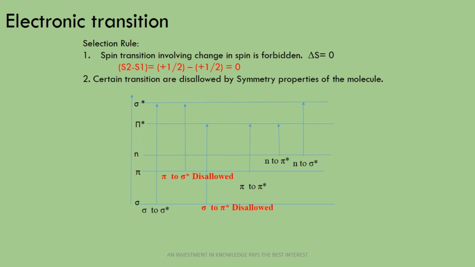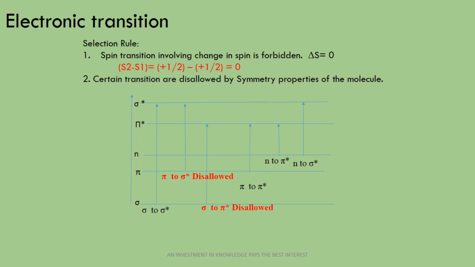Now the second one is that certain transitions are disallowed by symmetry properties of the molecule. So according to the selection rule, we need to decide the symmetry properties of these transitions, and according to that we need to know which transitions are allowed and which transitions are disallowed.